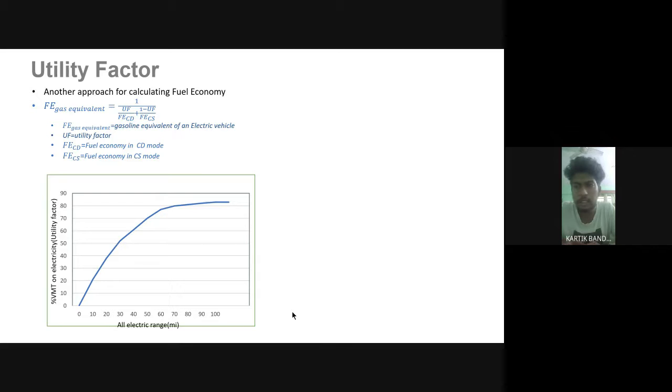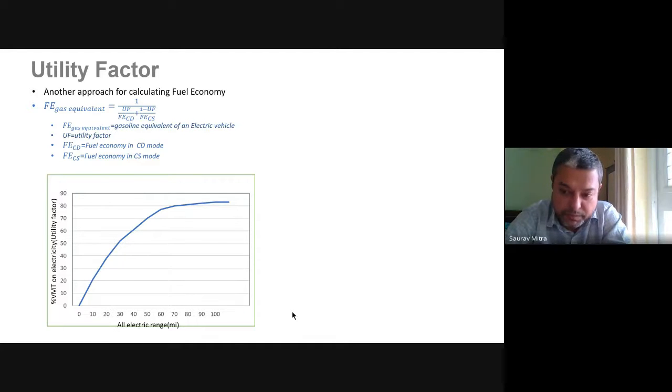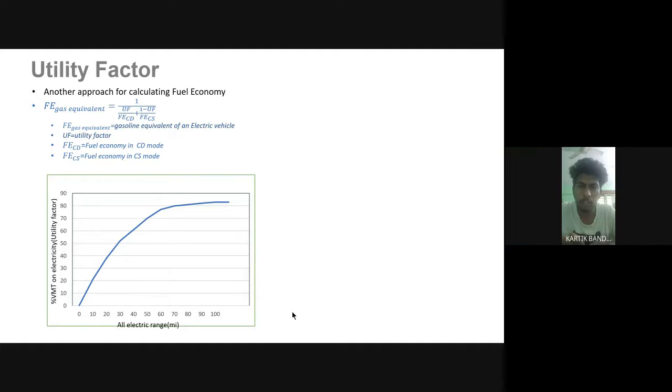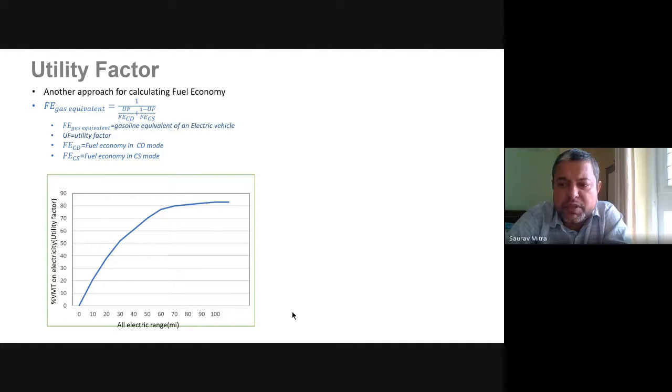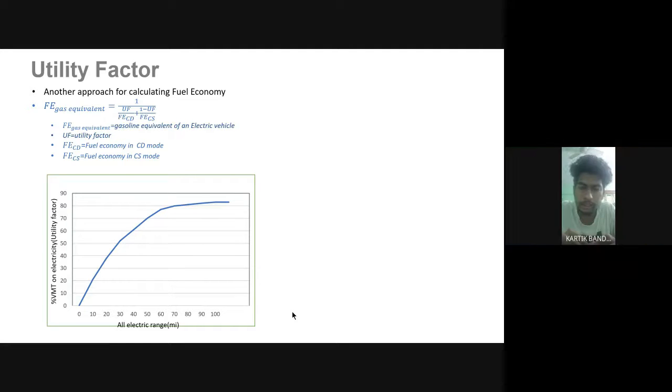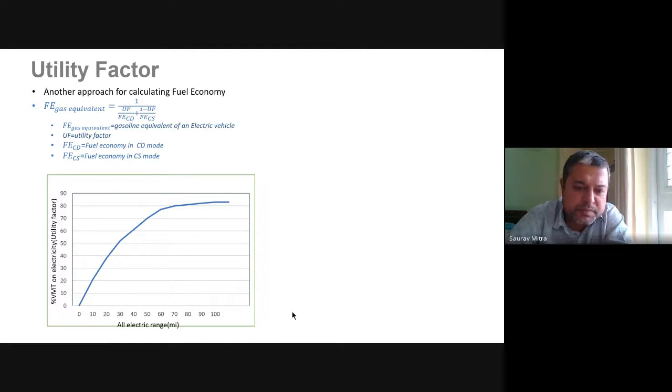CD is charge depletion, and the next is CS mode, charge sustaining. Vinayak and Siddhivinayak have explained this in the previous presentation. Charge depletion and charge sustaining, both these modes you have understood, right? Okay, fine. Proceed.